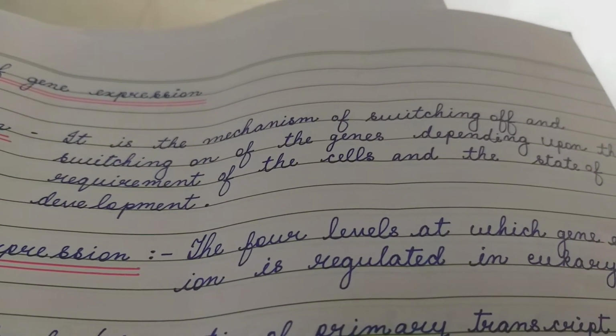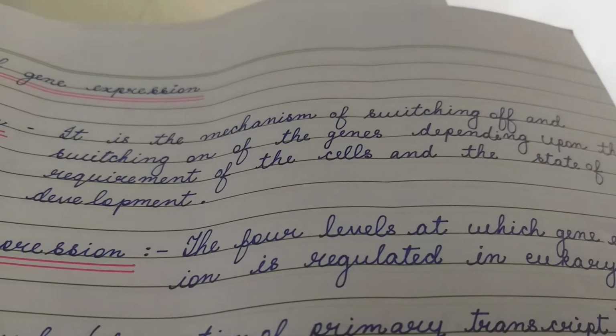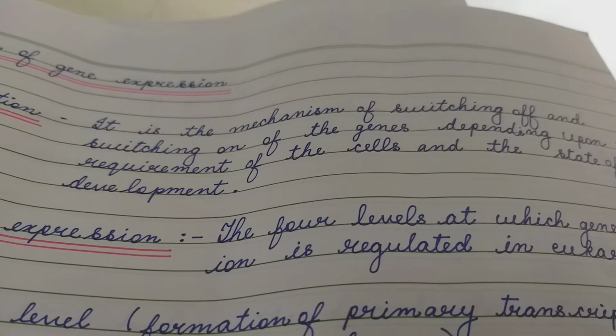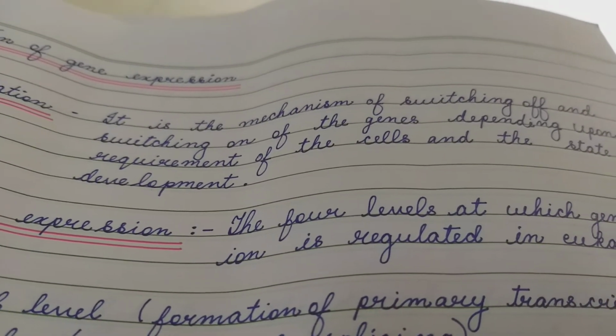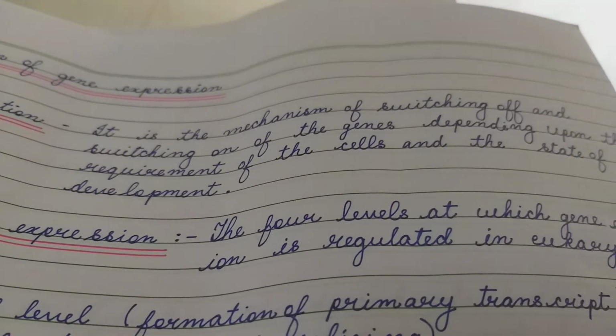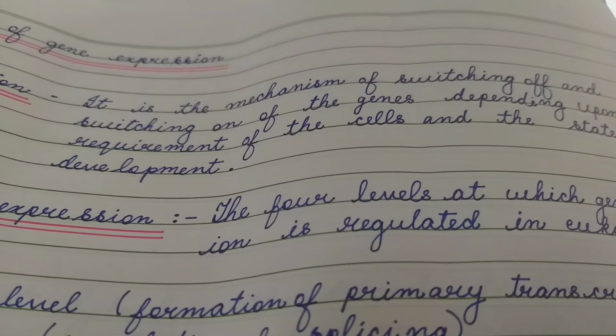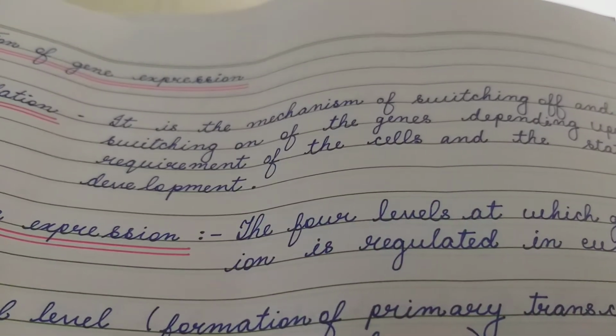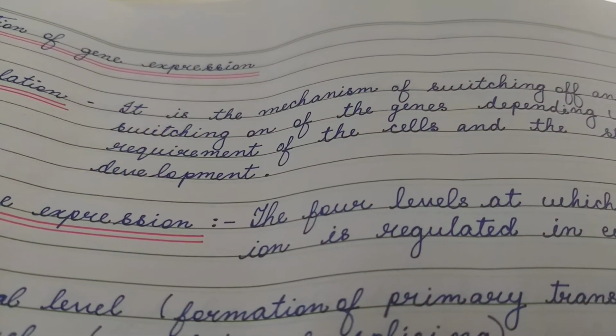So sometimes the genes are switched off, they are not expressed. Sometimes the genes are switched on, they are expressed. And it depends on the requirement of the cell, the requirement of the body, and the state of development of the organism.